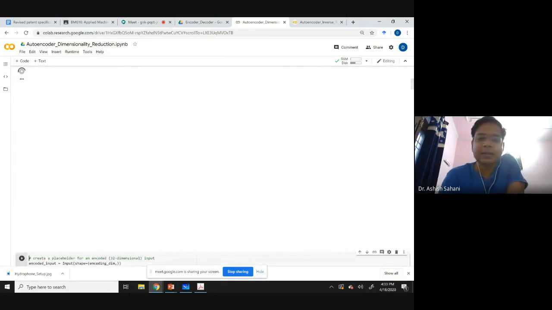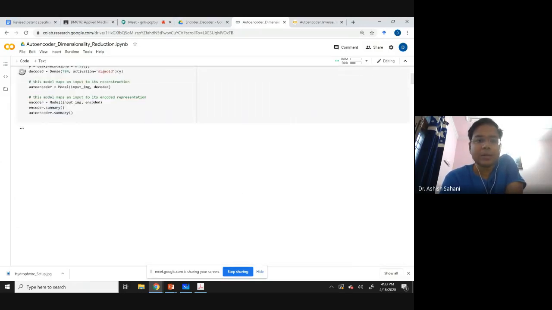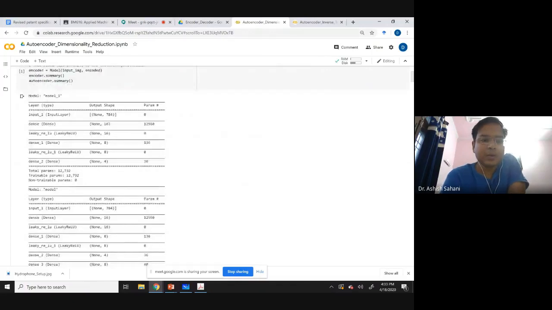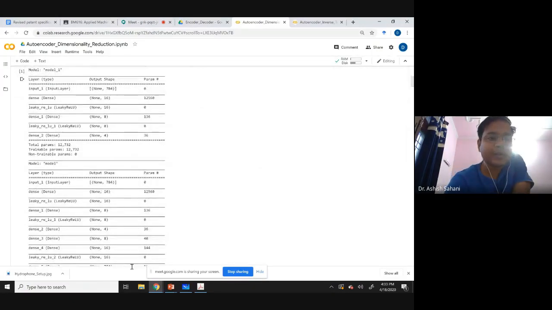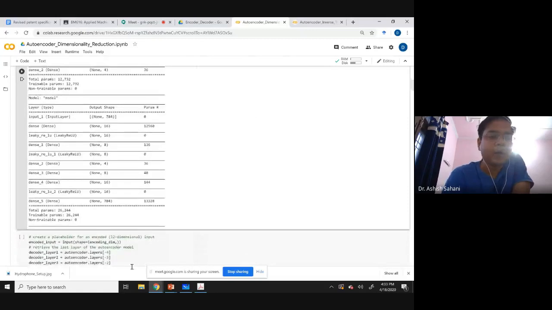If I run this, these are all run already, so I did not run them again. You can see it starts with 784, goes to 16, then 16, then 8, then 8, then 4. These are the encoder layers. The encoder layers compress the 784 pixels to just 4. And this is the autoencoder. It starts with 784, 16, 16, 8, 8, 4. Then from 4 it goes up to 8, 8, 16.